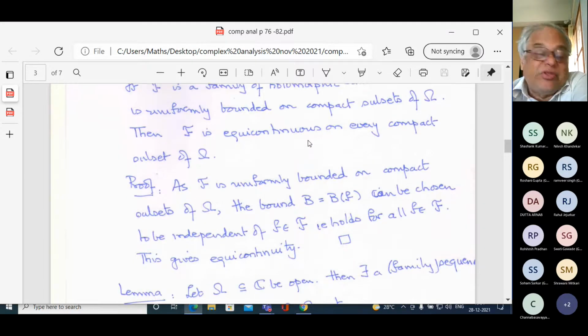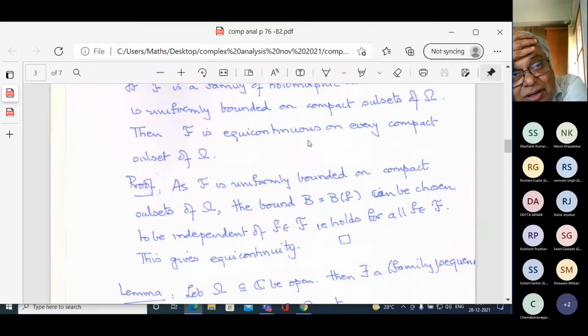This equicontinuity, you must remember, is on every compact subset. That means you have to fix the compact subset, and then you get your epsilon delta business. As the compact subset changes, given epsilon, the delta will change.